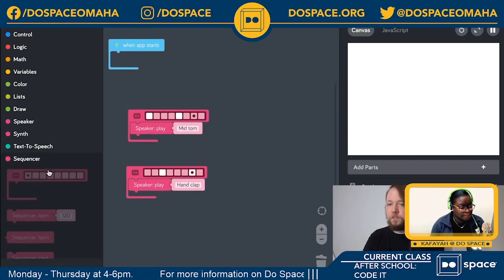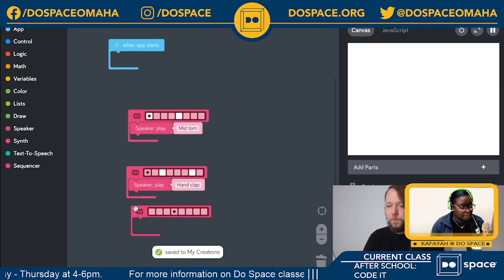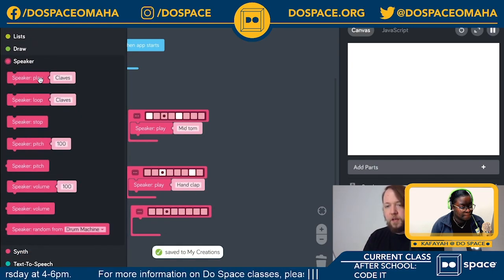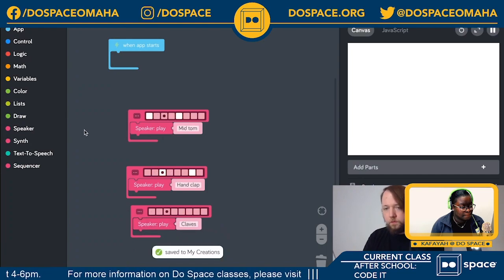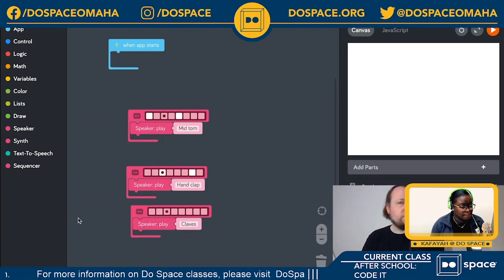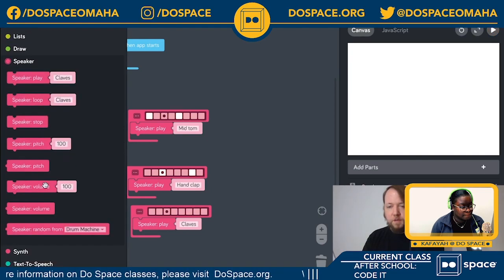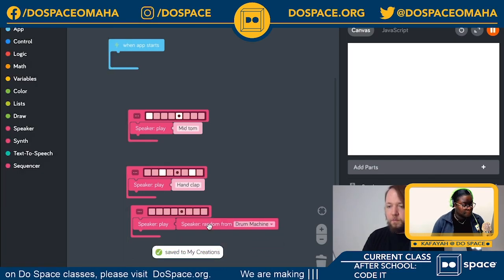So let's drag out another sequencer and add another speaker play block. Because we're making music with code, we can make it so the music changes as it's played. So I'm going to go in the speaker tray again, and we're just going to grab this block at the bottom, which is the random sample block, and plug that into the third sequencer.